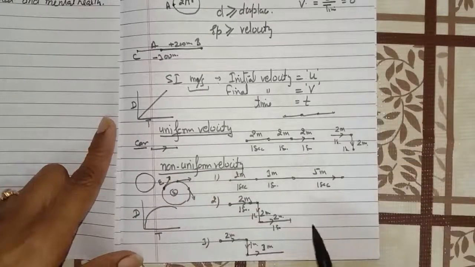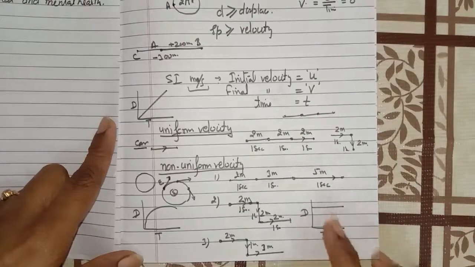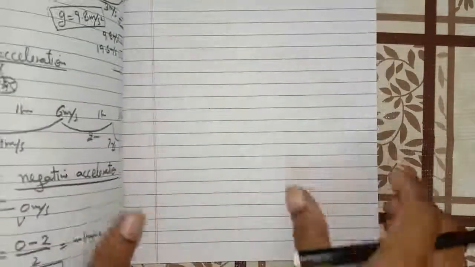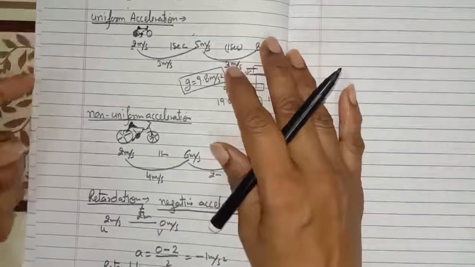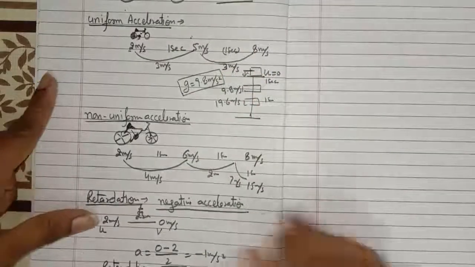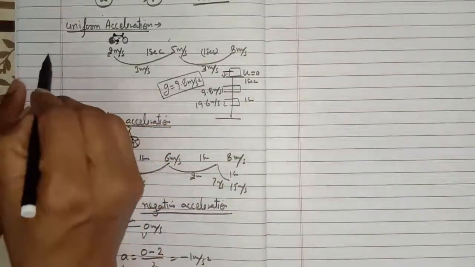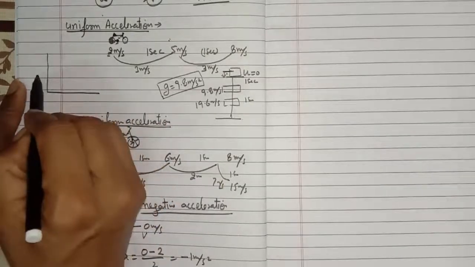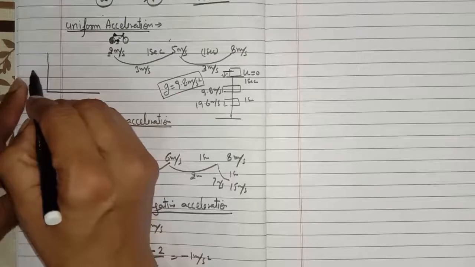Or suppose a body is at rest. This is the distance and this is the time. For the body which is at rest, the dt graph is like this. Again, in the part on graphs, I will explain the dt graph and vt graph for the uniform and non-uniform acceleration and velocity. For uniform acceleration, we don't need to represent it by using the dt graph. We represent it by using the vt graph.